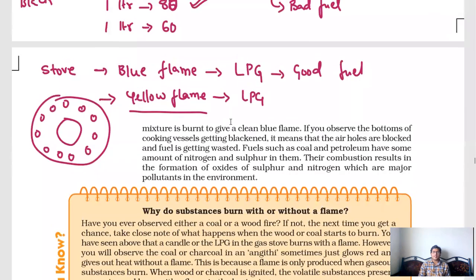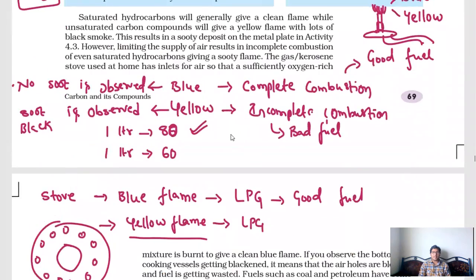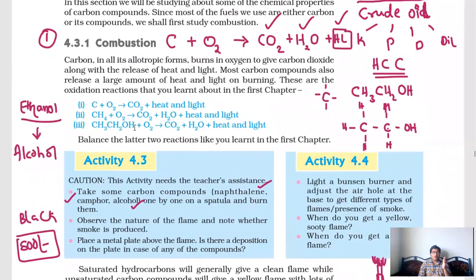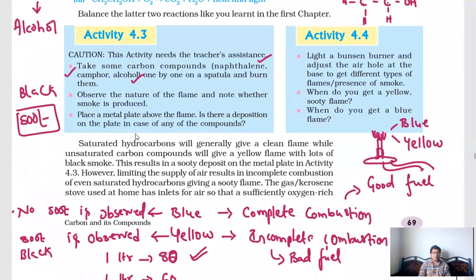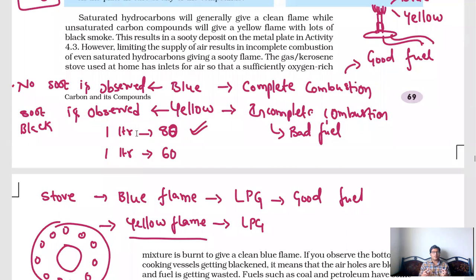So from this context, what we can understand is that carbon will combine with oxygen to form carbon dioxide, with heat and light produced. Another concept we have observed is that there are two types of combustion: complete combustion and incomplete combustion. What is the indication of complete combustion? The flame will be blue in color, and no soot is released. What is the indication of incomplete combustion? The flame will be yellow in color and black soot is observed. That's it.